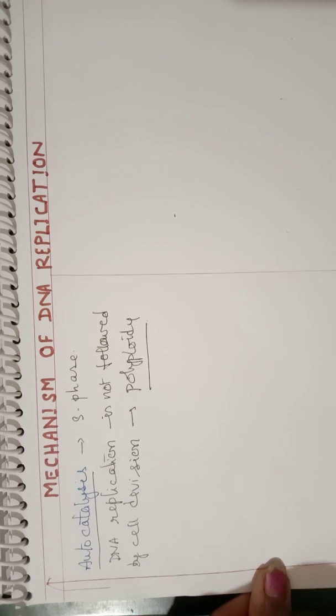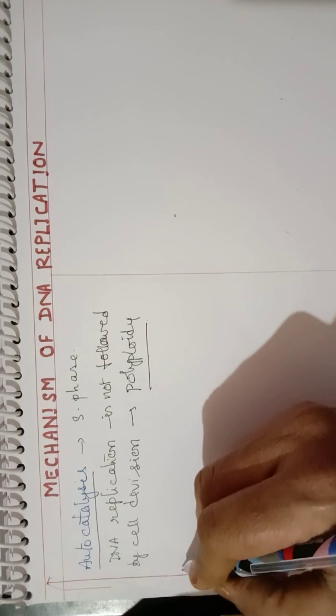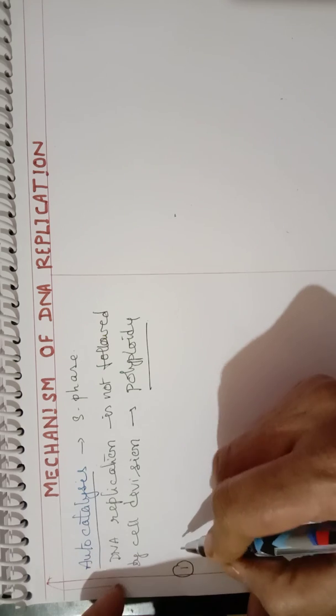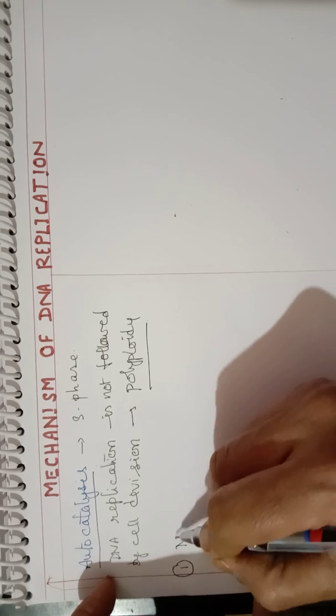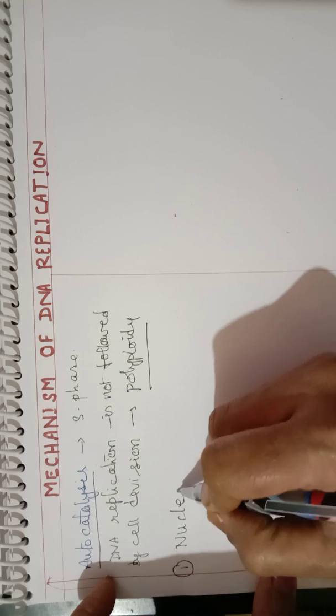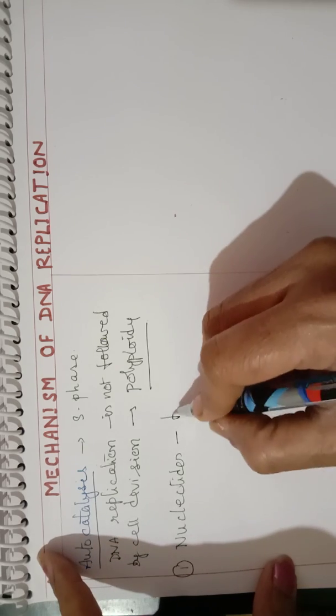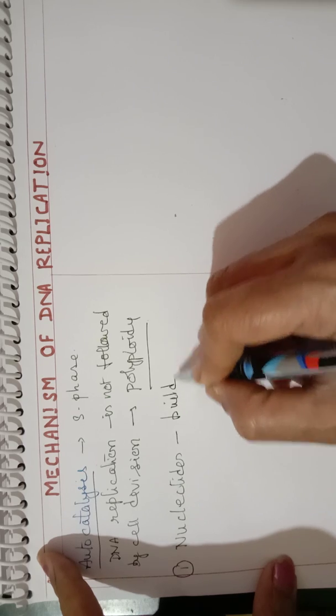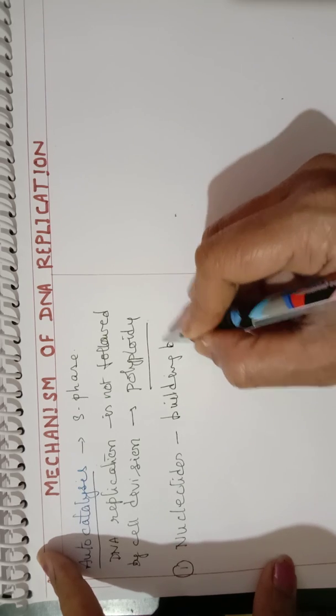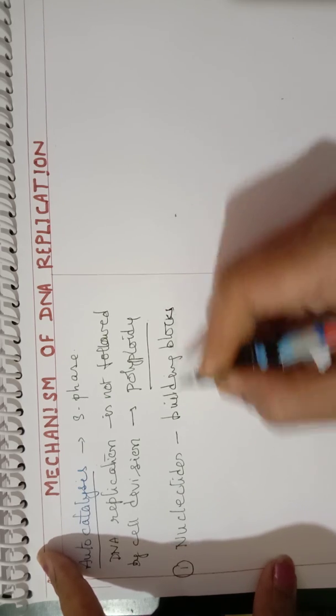What are the first requirements for DNA replication? We know that for DNA replication, nucleotides are required. Nucleotides are considered to be the building blocks of nucleic acids, the building blocks of DNA.